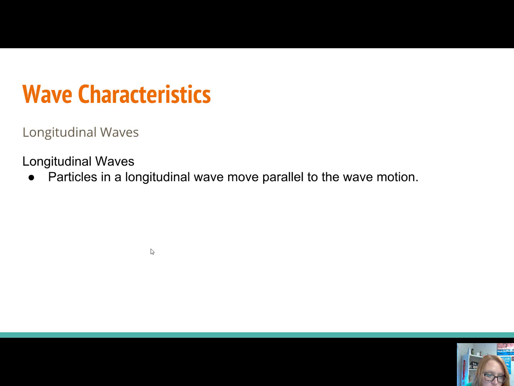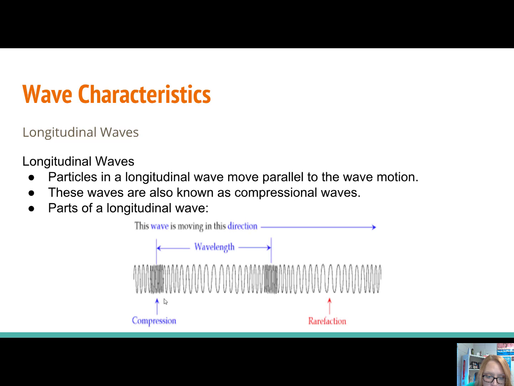Now let's talk about longitudinal waves. Longitudinal waves are still mechanical, and they have particles that move parallel to the wave motion. So if the wave motion is moving left to right, then the particles are also moving left to right. These waves are also known as compressional waves.